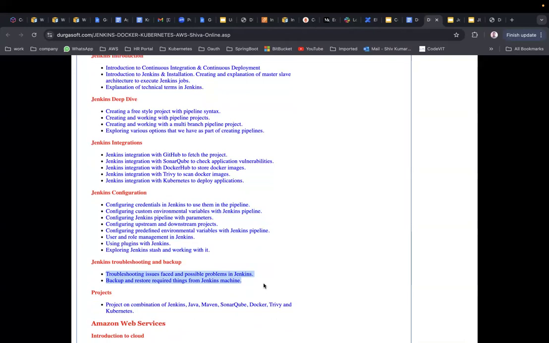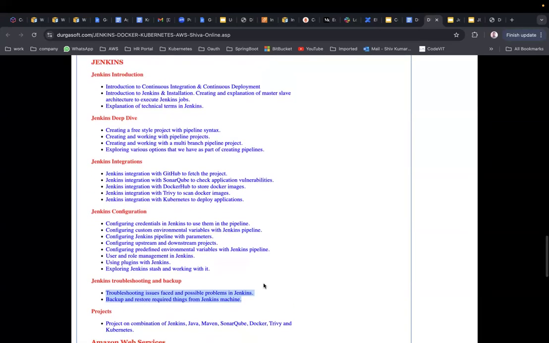Actually, we are going to use Docker as an agent, and we are going to see the user and role management. Okay, because everyone should not have entire Jenkins console access based on their role. They should have limited access to the Jenkins console. So how to do that, we are going to see as part of all these things. Okay, these are the different things that we are going to see as part of the Jenkins.